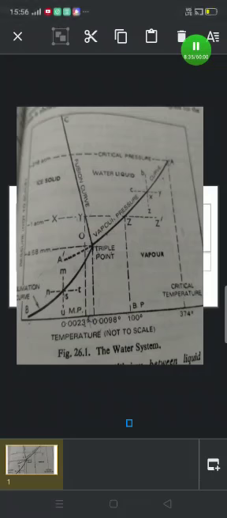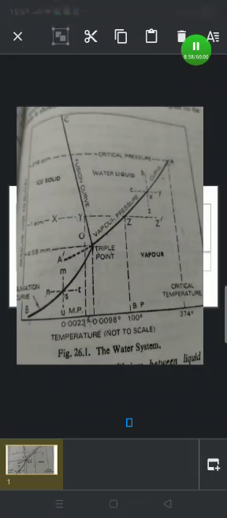The point O, where the three curves OA, OB and OC meet, is the triple point where the three phases ice, water and vapor coexist in equilibrium. The system represented by this point is non-variant. The vapor pressure at this point is 4.58 millimeter and the temperature is 0.0098 degrees centigrade.